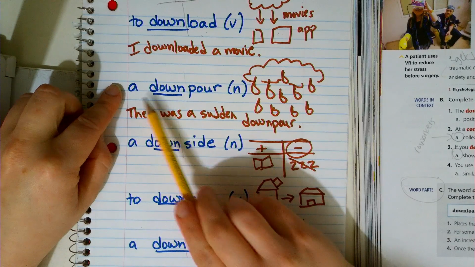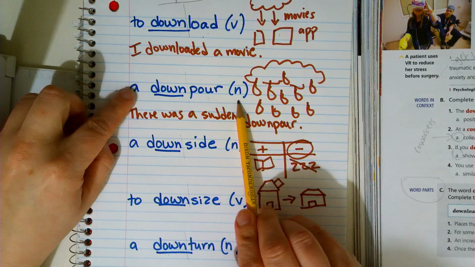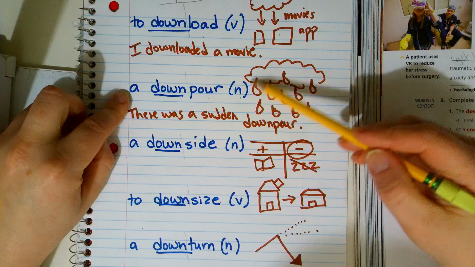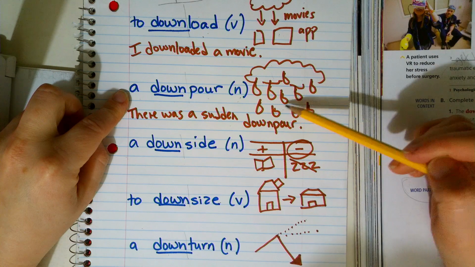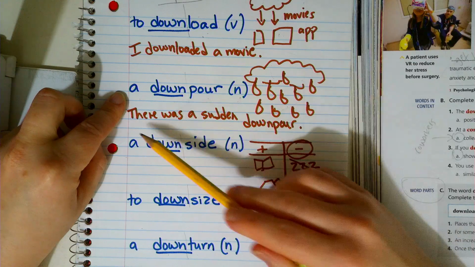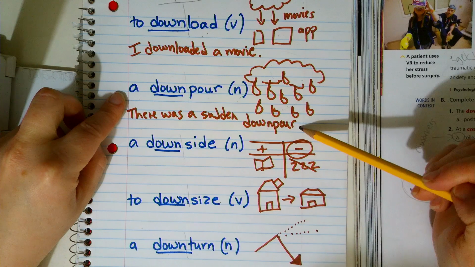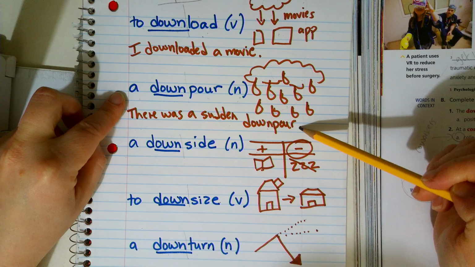The next word is a downpour. It's a noun, it's a thing, right? A downpour is a sudden rainstorm. There's a lot of rain that comes very quickly. For example, there was a sudden downpour. I was standing outside. I am soaking wet.